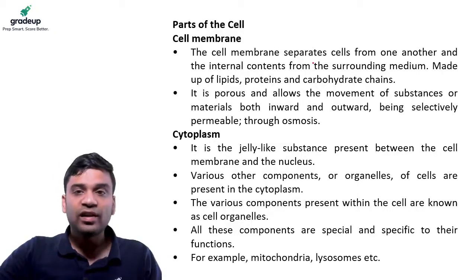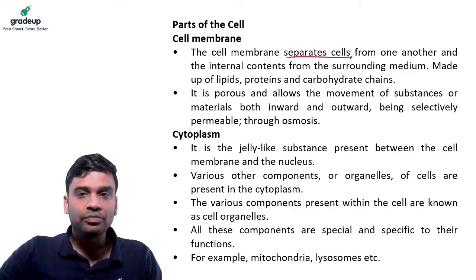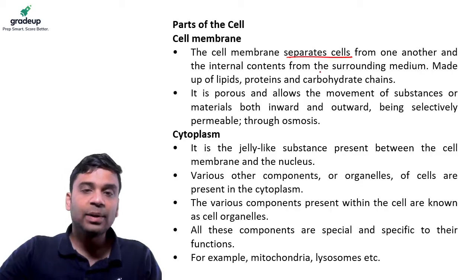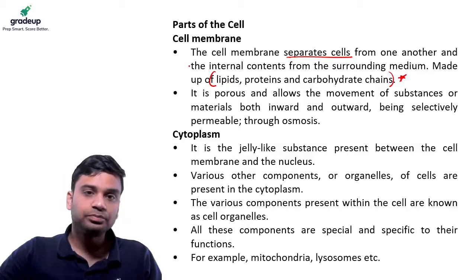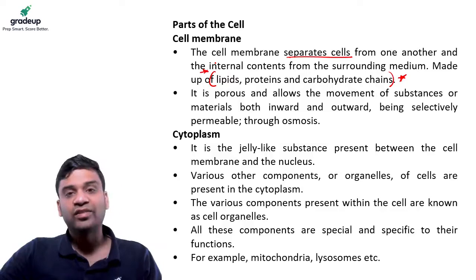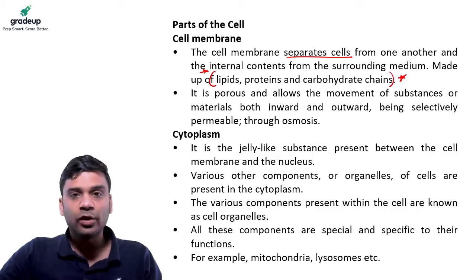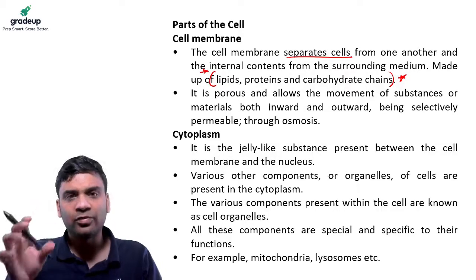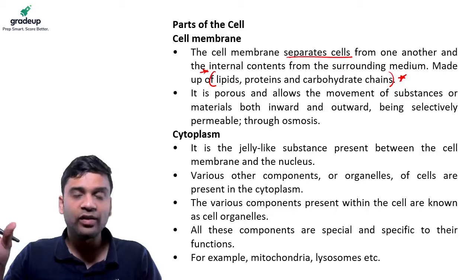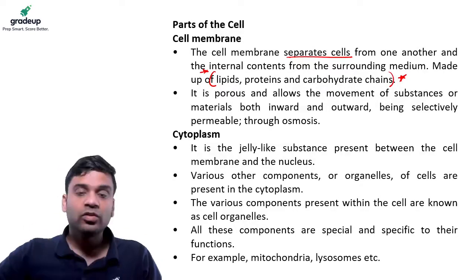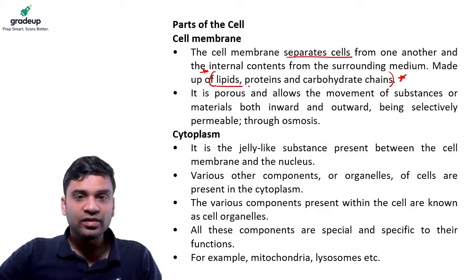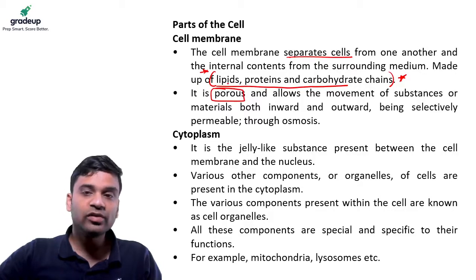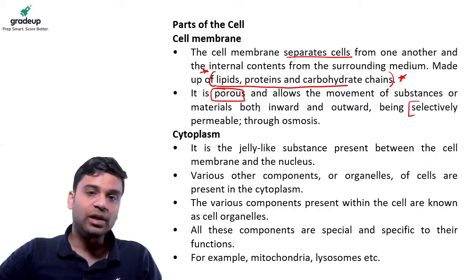So the cell membrane, as I told, separates the cell from one another, and it is made up of lipids, proteins, and carbohydrate chains. Lipids are basically your fats. So fats, proteins, and carbohydrate chains. We'll be discussing what fats, proteins, and carbohydrates are in the nutrition chapter. Based on all these, the cell membrane is made and it is porous and selectively permeable.